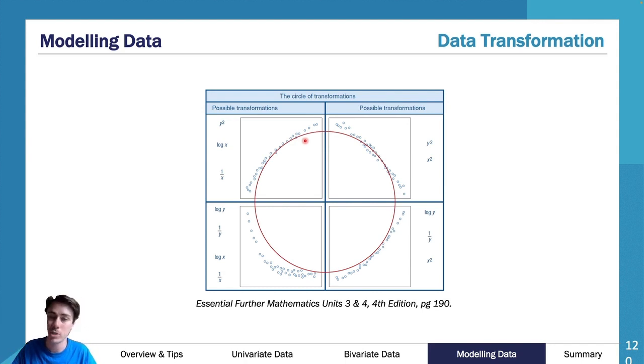And then you'll say to me, which one do I do? You do all three. You do all three individually. And when you do all three individually, you then calculate your R value for each of those sets of data. So you'll do your raw x versus y squared, your raw y versus log x, and your raw y versus 1 over x. You calculate an R value for each of those three sets of data, and the R value that is closest to 1 or -1, whichever one is the strongest R value, is the transformation you choose. It's a little bit of trial and error. It's a little bit annoying, but you have to do it.